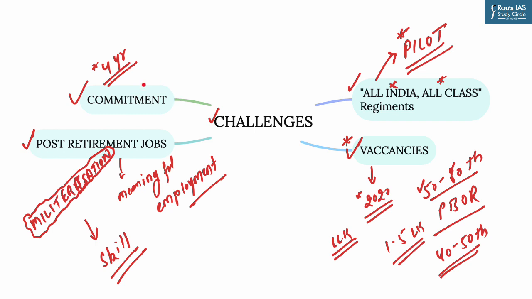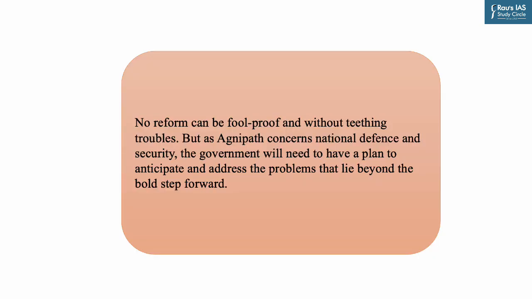Now for the commitment part, there are arguments that various strong armies like that of Israel, which works on a conscription model that is somewhat similar to the AGNIPATH scheme, have proven their mettle. So to conclude, we can say that no reform can be foolproof and without teething troubles. But as AGNIPATH concerns national defense and security, the government will need to have a plan to anticipate and address the problems that lie beyond the bold step forward.